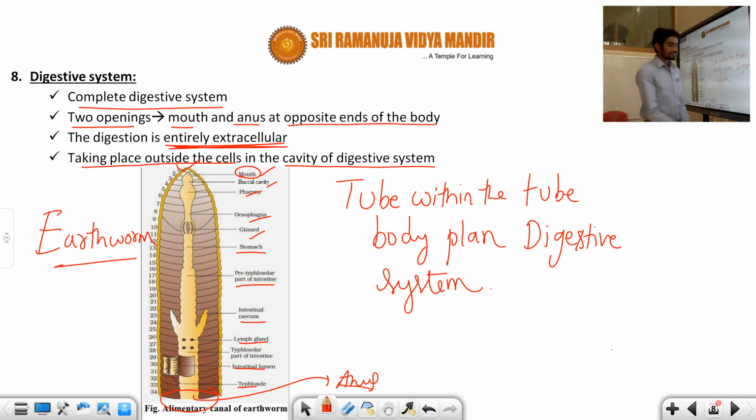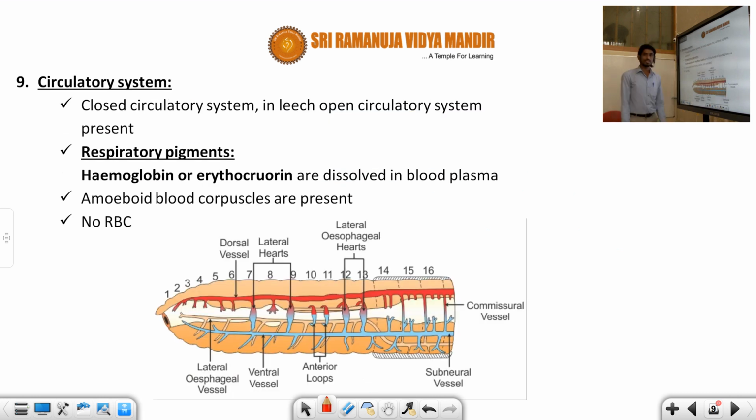Coming to another important thing, the circulatory system. The majority of Annelida show a closed circulatory system, but the leech is the only exception, with an open circulatory system.